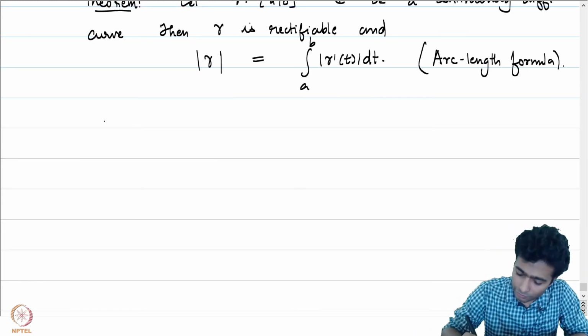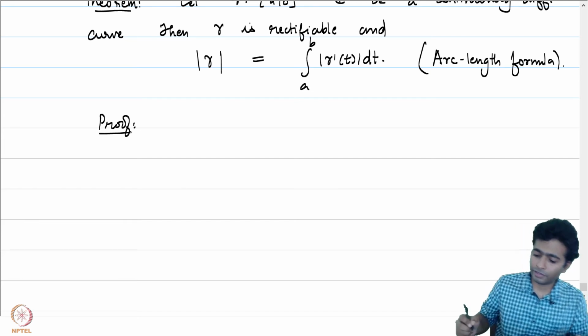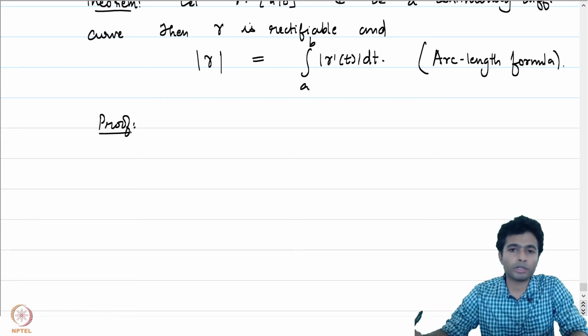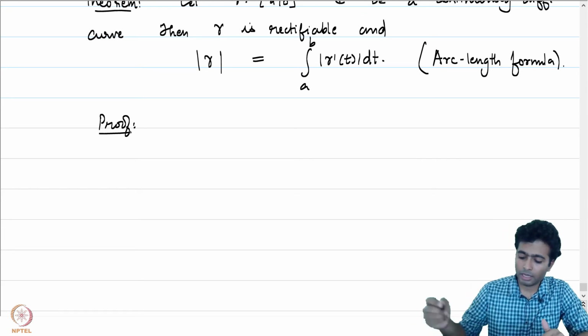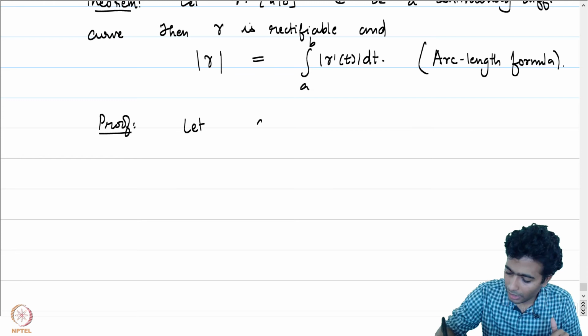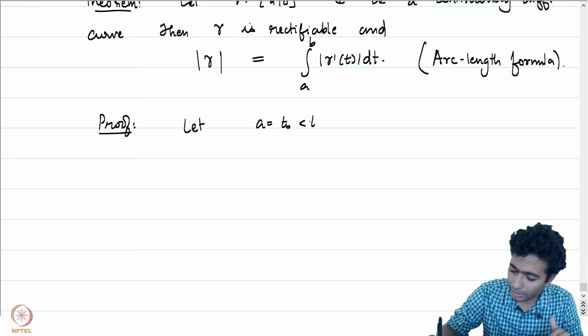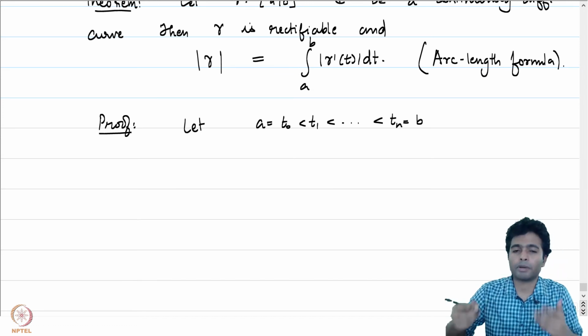Let us give a proof of this. One side is going to be easy. We will first show that the arc length is bounded above by the integral which is written on the right. And to do that, let us take some partition. Let a equal to t0 less than t1 less than up to tn equal to b be a partition of [a, b].